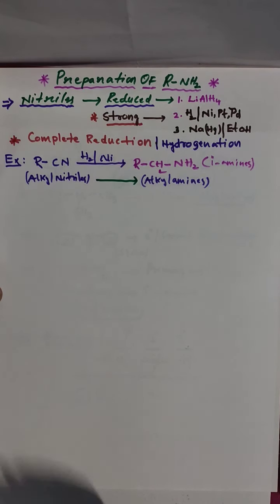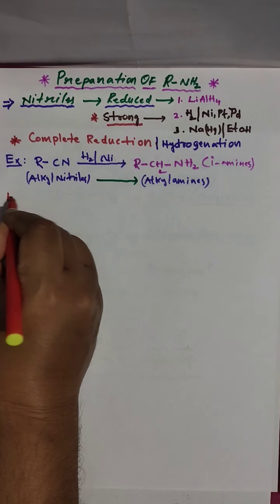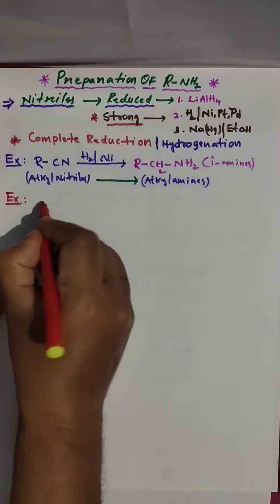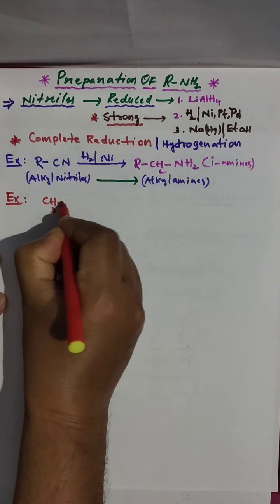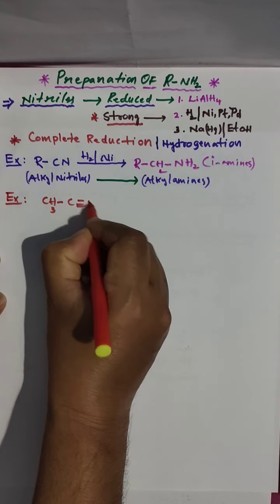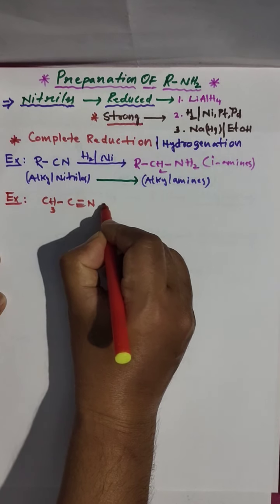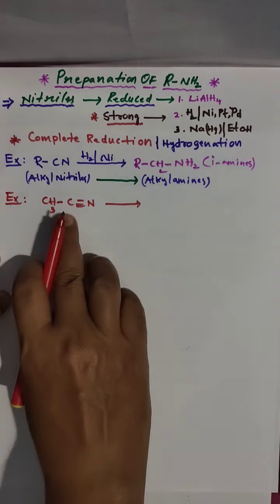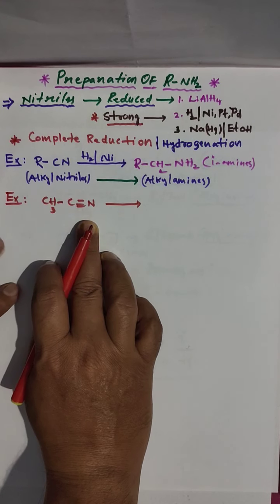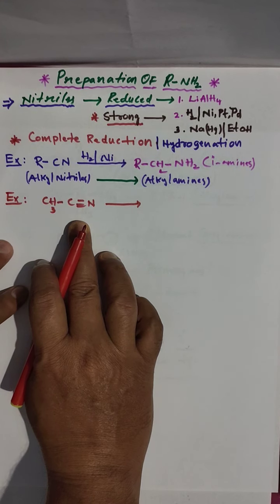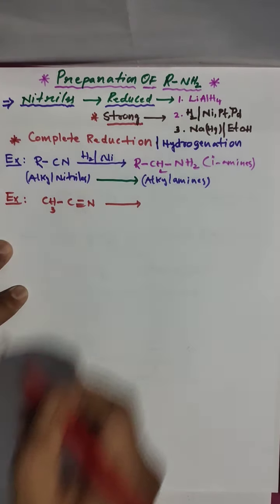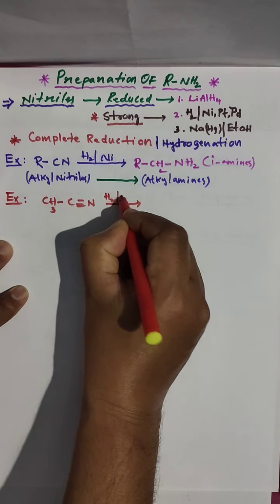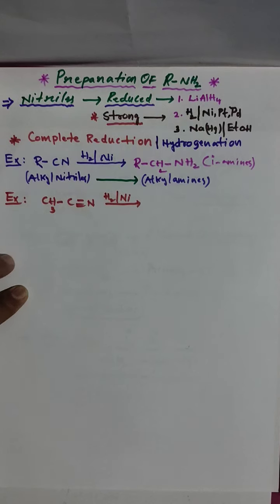Clear? Now I am taking an example for this. CH3 bond C triple bond N. This is methyl cyanide, or we can say acetonitrile, in the presence of hydrogen and a metallic catalyst.